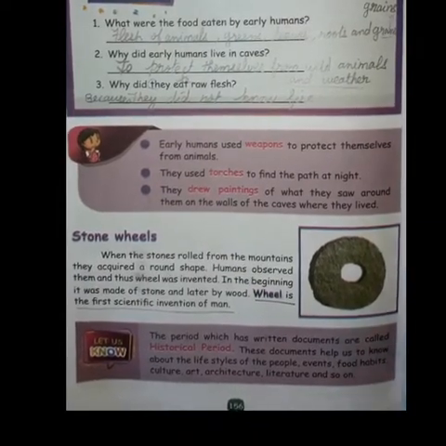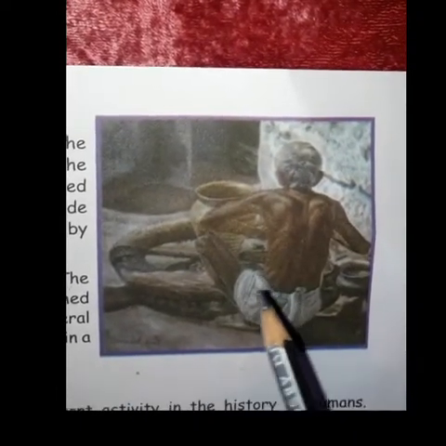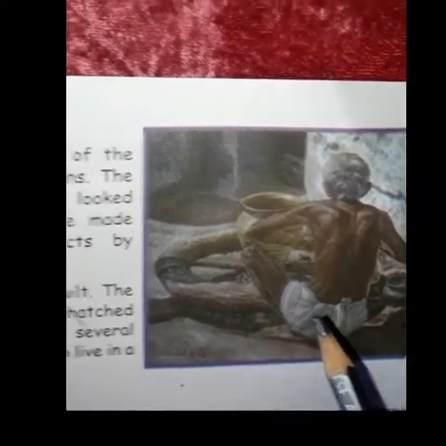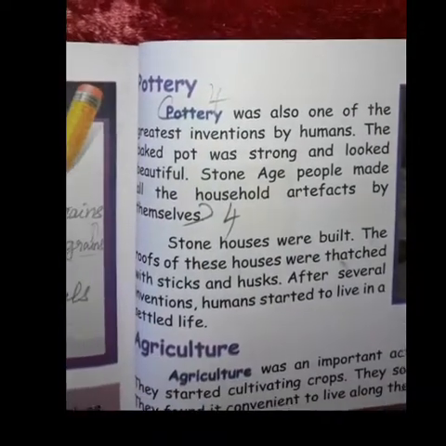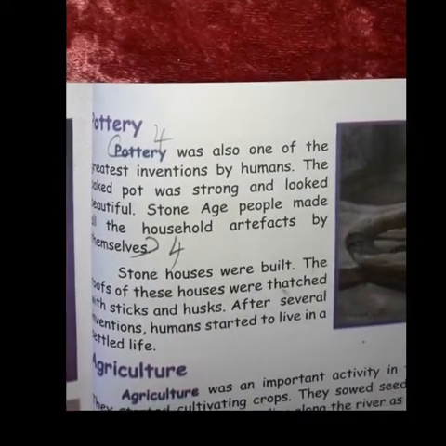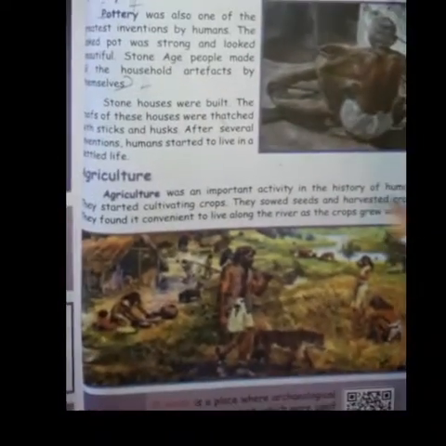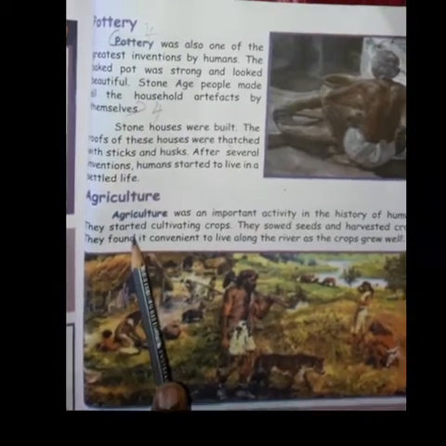First we will see pottery. You can see the picture here, how the man is making pottery. Pottery was also one of the greatest inventions by humans. Stone Age people made all the household artifacts by themselves. Stone houses were built.